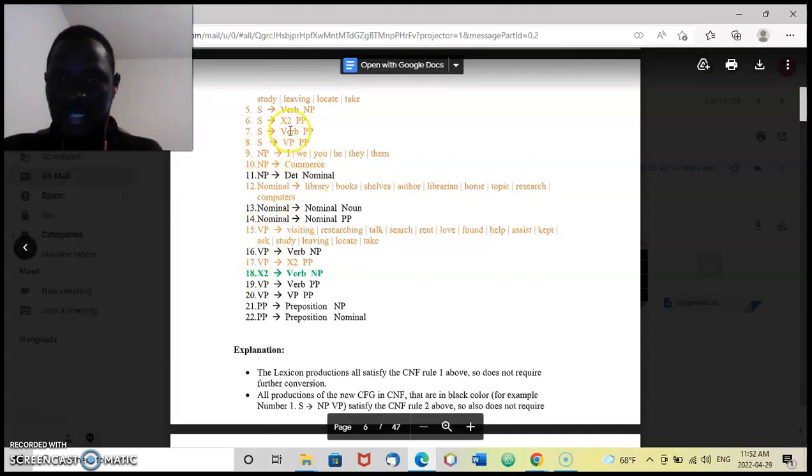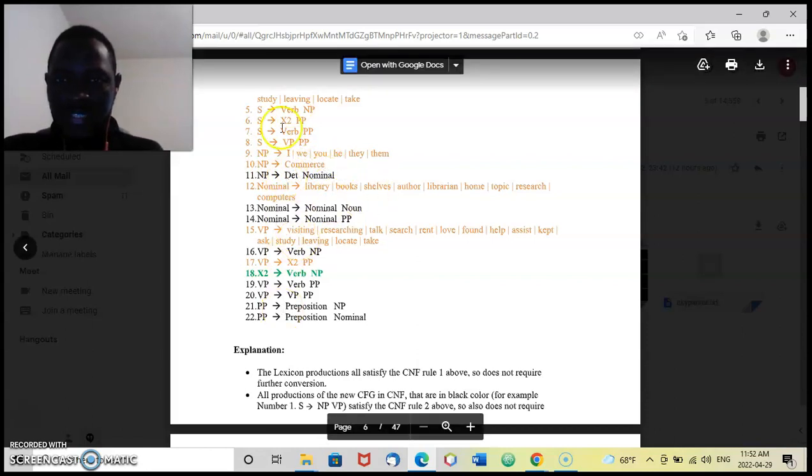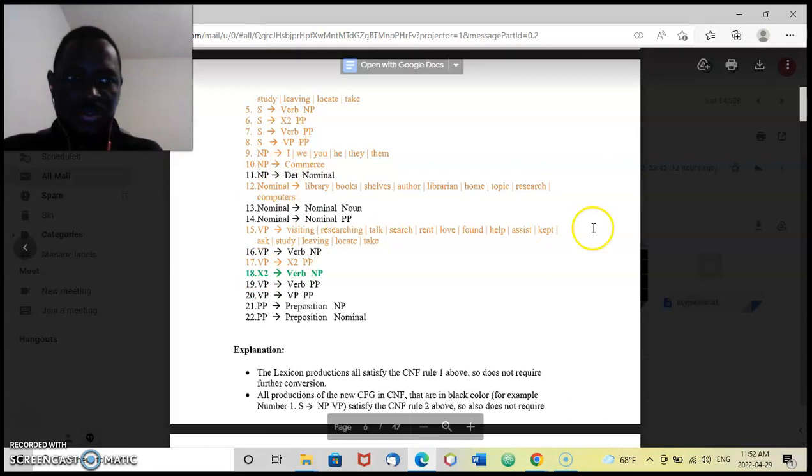Yes, that's why they are in red, because they are replaced. So I put the pronoun here and the proper noun here, and that is basically all I did here. And that is why I signified the red ones are the ones that were replaced, the black ones are the ones that are not touched, and the green ones are the ones that were completely new, like X1 and X2, they are completely new productions.